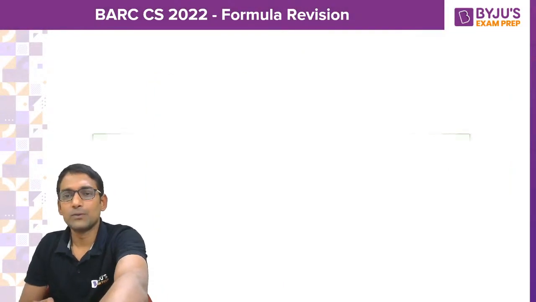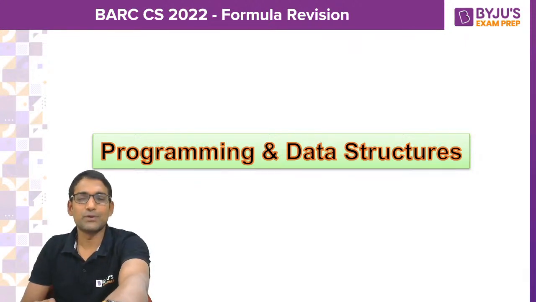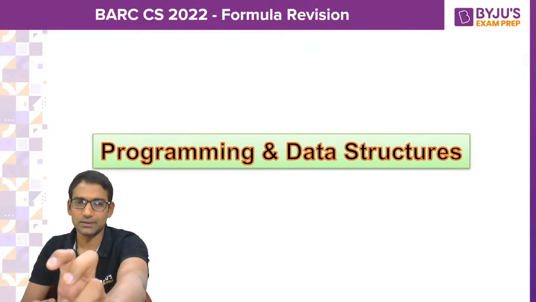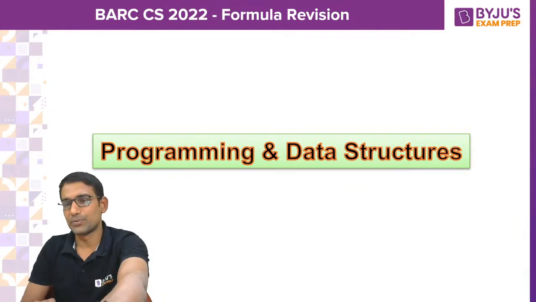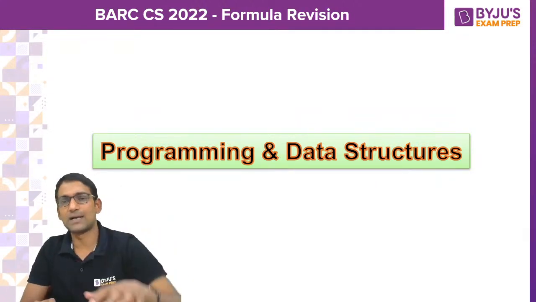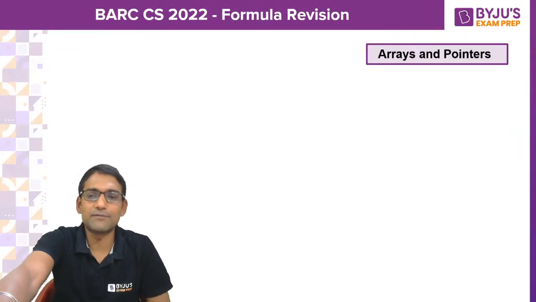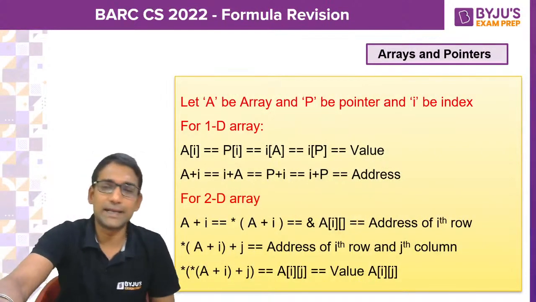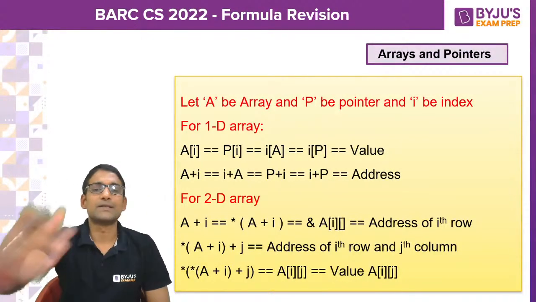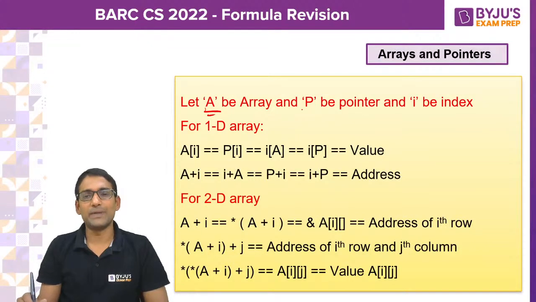Okay, now let's switch to programming and data structures, where you have very few formulae or important points, because mostly you will be given a program and asked to trace it in PDS, but still we can have some important points on arrays and pointers. Let's say A is an array, P is a pointer, I is the index.